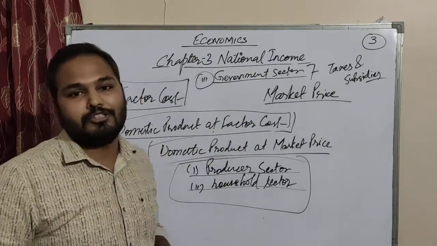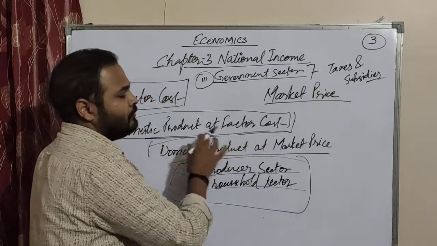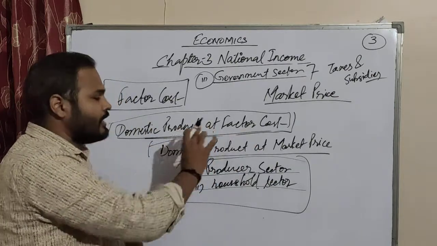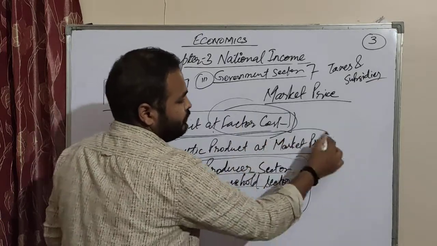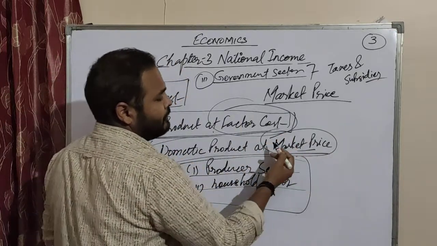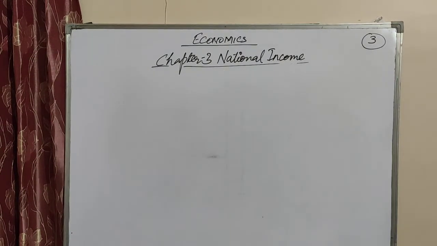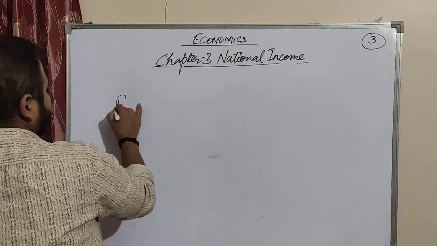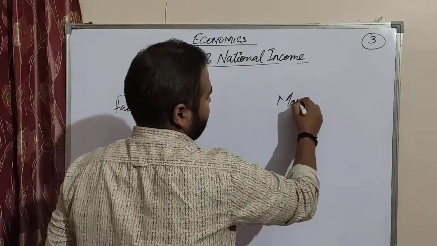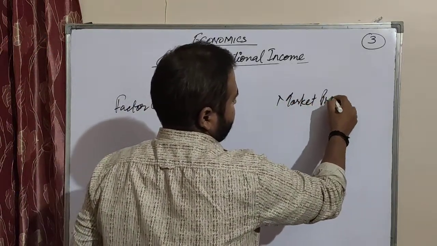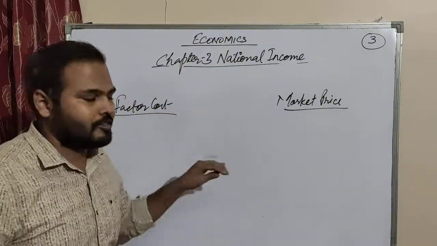Now the prices change, and there is much difference between domestic product at factor cost and domestic product at market price. Now we'll find how to convert factor cost into market price and how to convert market price into factor cost. We understand factor cost and market price in very easy terms. It is very easy, just focus here.